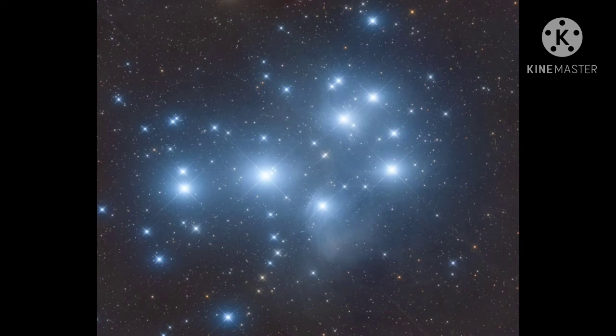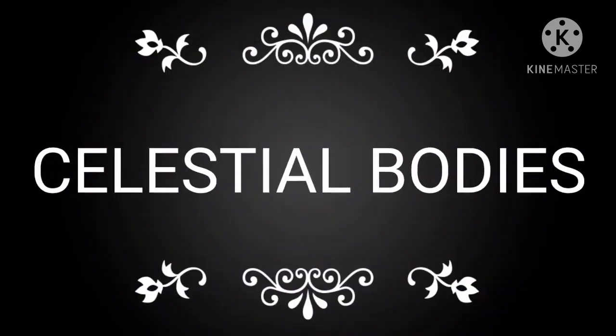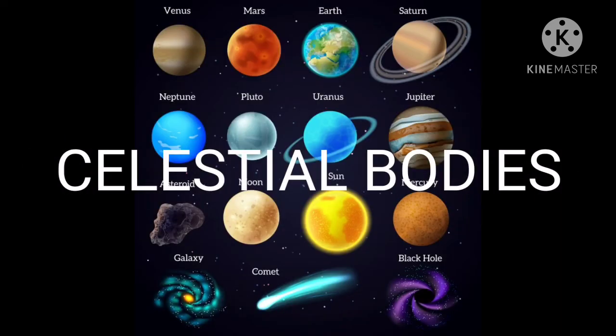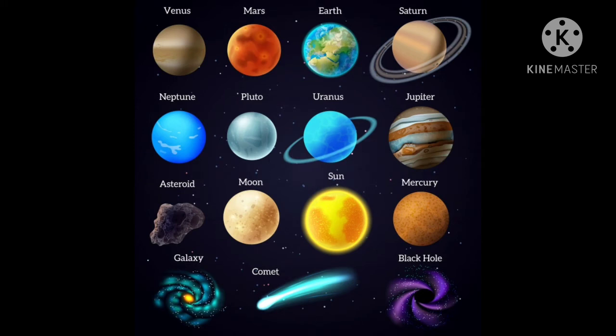Those objects are known as celestial bodies. Let us know more about these bodies. Celestial bodies. The sun, the moon, and all those objects shining in the night sky and other bodies like earth etc. are called the celestial bodies.